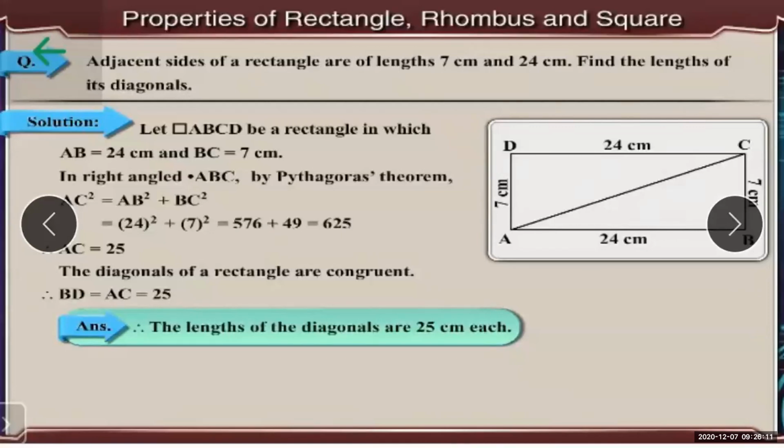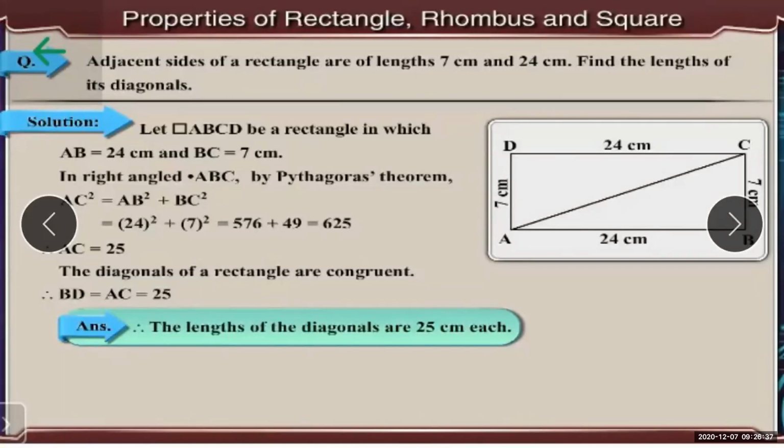First question. Adjacent sides of a rectangle are of length 7 centimeter and 24 centimeter. Find the length of its diagonal.